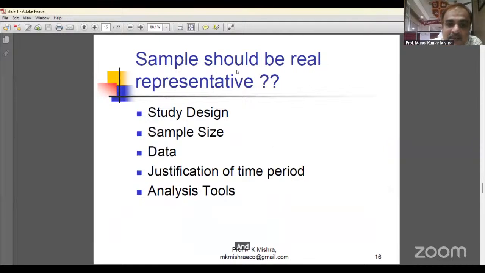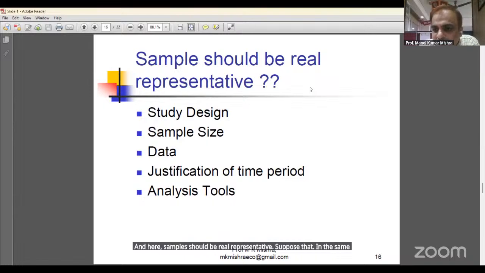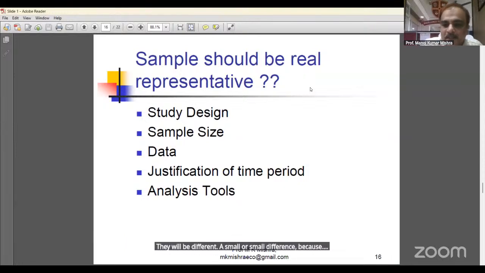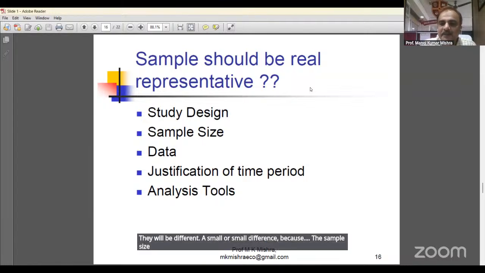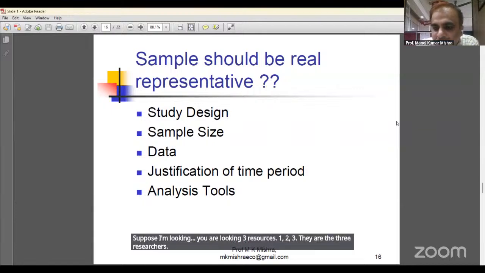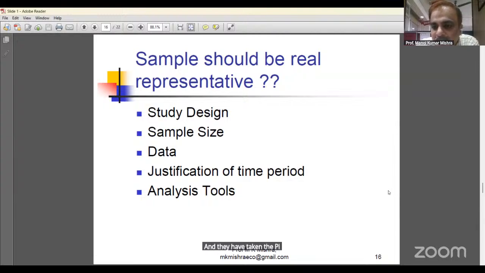And here, the sample should be truly representative. Suppose that in the same Bangalore city, three persons are doing research on the same topic. Will the accuracy and the results of the three persons be the same or not? Not the same; they will differ a little because the samples they have taken are different. Suppose there are three researchers, one, two, three, and they have each taken 500 people, doing the same topic in Bangalore city.